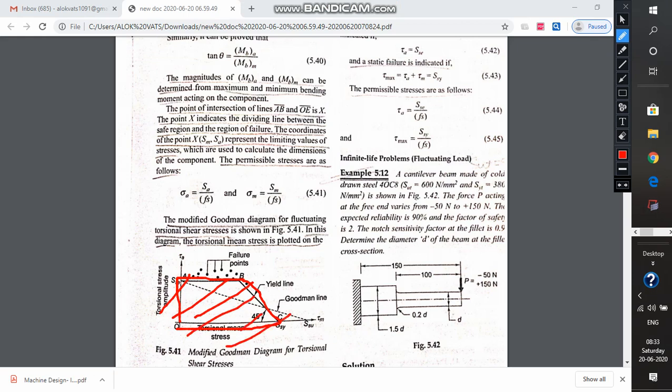The rest of the procedure is the same. We can very well be versed with these types of equations, and these are similar to equation 5.41.